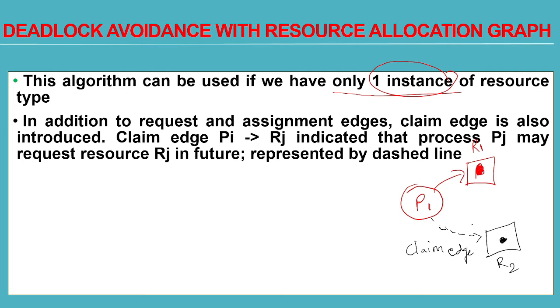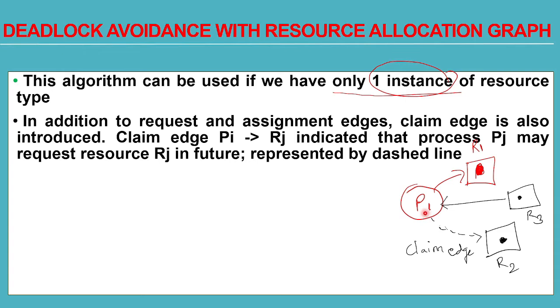Okay, that is called a claim edge. Assignment edge means what? Now this resource R3 is currently allotted to process P1. Process P1 is currently having resource R3. Okay, and he currently wants resource R1. He currently has with him resource R3, and in future he might need resource R2 also.